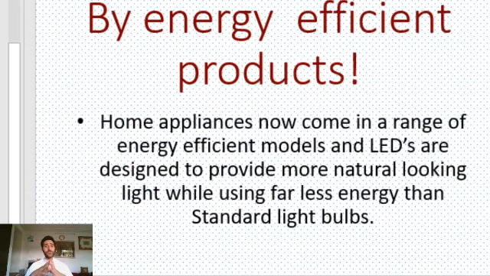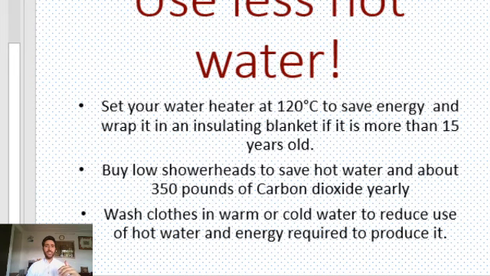And the way out is to buy energy efficient products. Home appliances now come in a range of energy efficient models, and an example is LED. It's not only LED that is an energy efficient model, but all other gadgets being used in the home. We have a range of energy efficient models of the home appliances, so we can use them. This can cut down the emissions, this can cut down the energy demands.